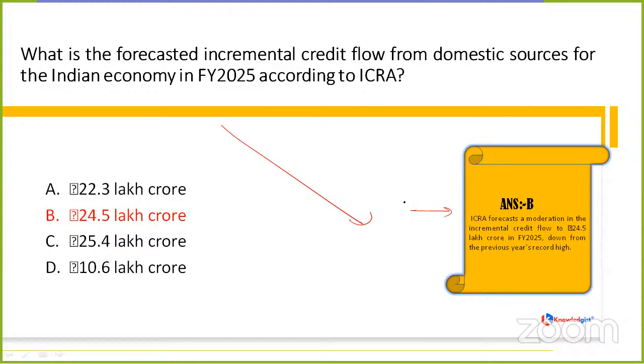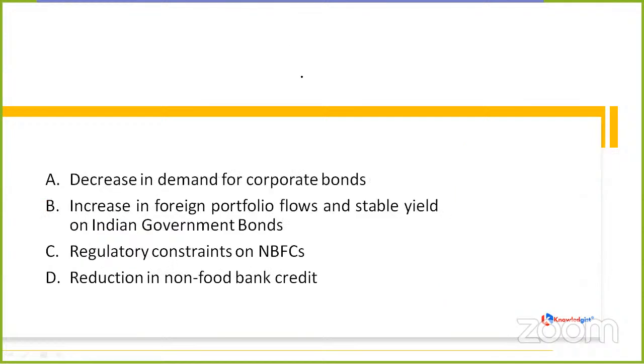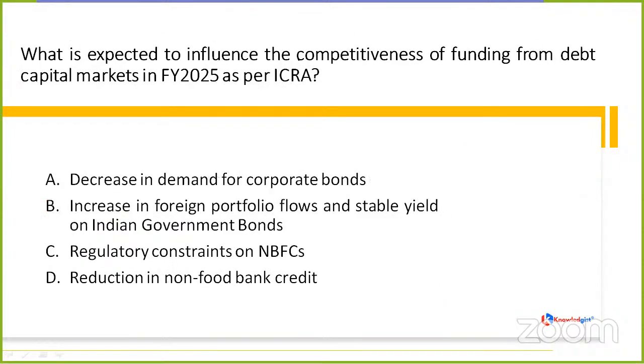Clear? It is down from the previous year's record high. Yes, Ilyas, you were also saying correctly. It is option B. Your answer popped up just now. So don't think that ma'am doesn't address the correct answer. It's not like that. It just popped up. Sandeep and Praful were also correct with option B.